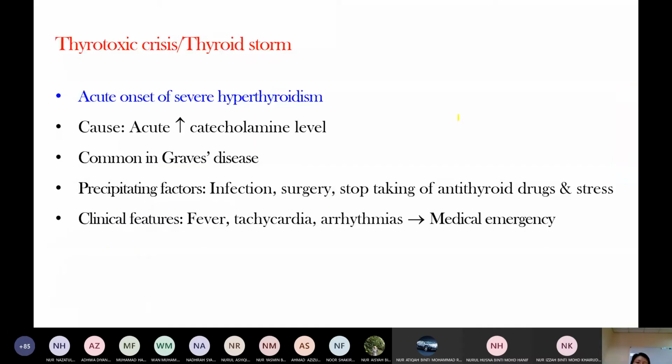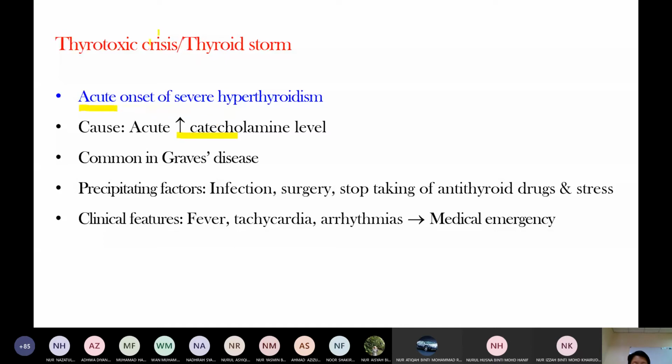Thyrotoxicosis, thyroid storm. Thyroid storm is a medical emergency. It's acute onset of severe hyperthyroidism. The cause is excess thyroid hormone, which increases sympathetic overactivity. Sympathetic means increased catecholamine release.